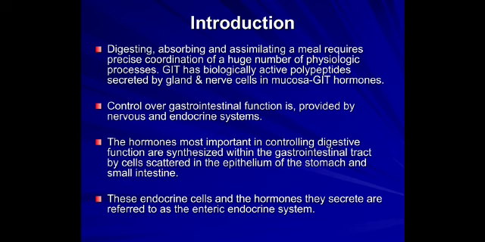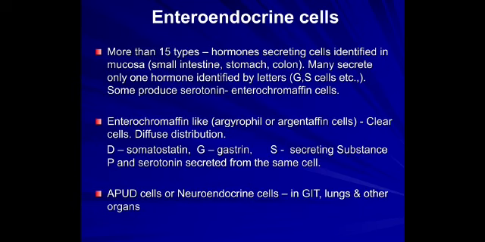Control over gastrointestinal function is provided by the nervous and endocrine systems. The hormones most important in controlling digestive functions are synthesized within the gastrointestinal tract by cells scattered in the epithelium of the stomach and small intestine. So, all these hormones are within the gastrointestinal tract. These endocrine cells and the hormones they secrete are referred to as the enteric endocrine system.